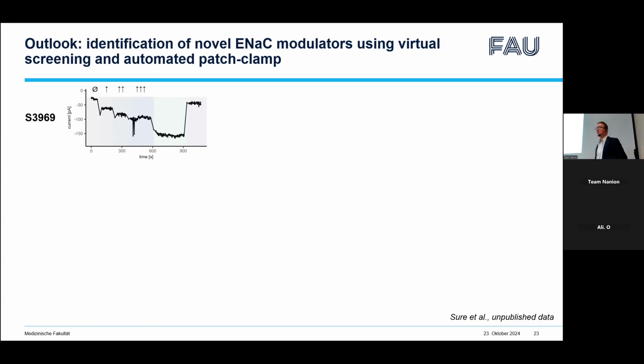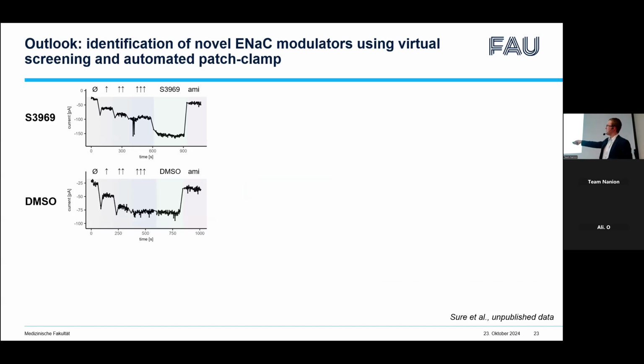At this high sodium concentration, ENaC-mediated currents can be detected. These currents can be stimulated by application of S3969, which is reflected here by a negative deflection of the curve, and can be inhibited by application of amiloride at the end of the recording, which is seen here by a positive deflection of the current curve.